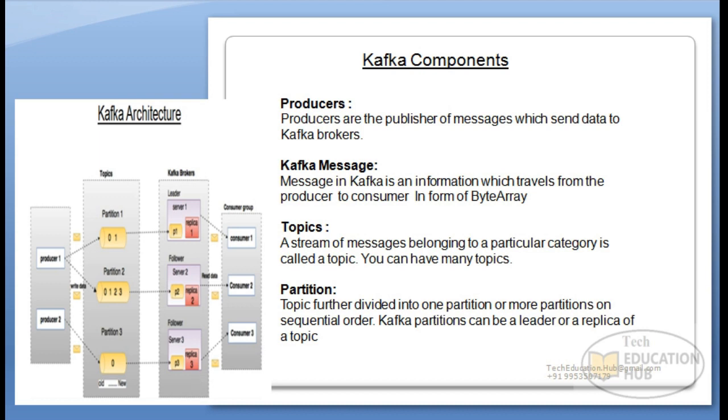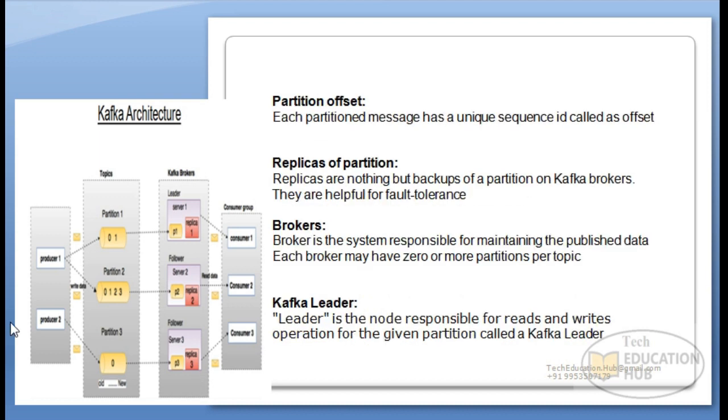Moving further, next is Kafka offset. What is Kafka offset? Along with each partition, we have one unique key, which is nothing but a sequence ID. It is helpful to identify any message within a partition in the Kafka system.